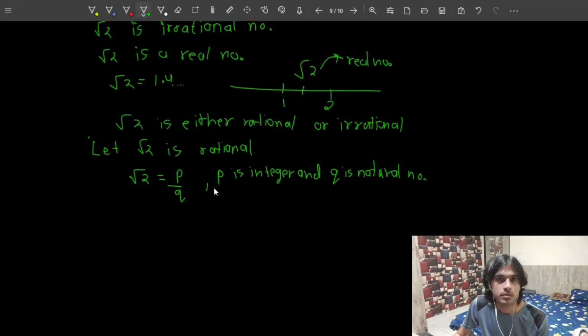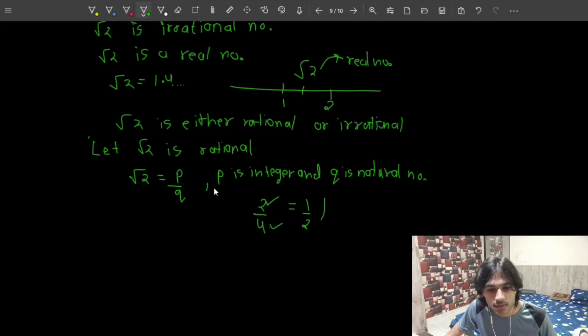But there was also one of the most important properties to this. Like 2 upon 4, this is a rational number, right? Because this is an integer and this is a natural number. But this 2 upon 4 can be written as 1 by 2. Now obviously both of them are equal, so I can use either one of them, but we're going to use this form here. Why? Because if you look closely enough, when I write 2 upon 4 like 1 upon